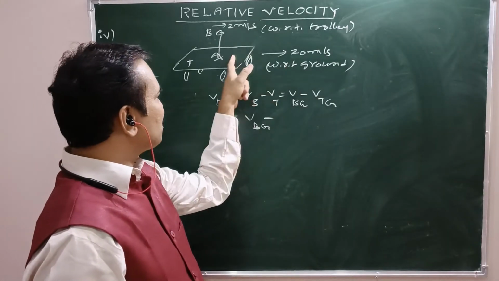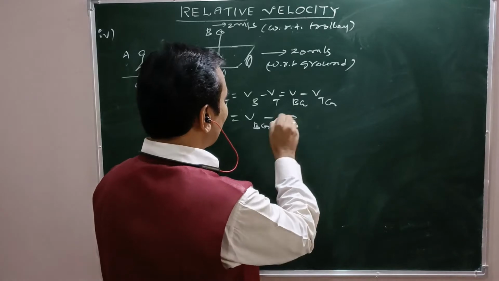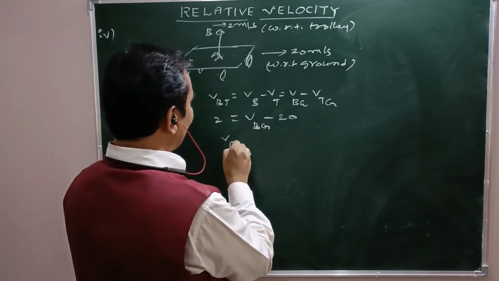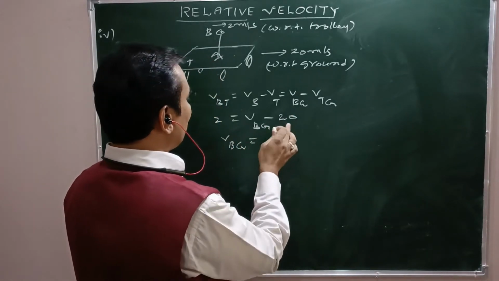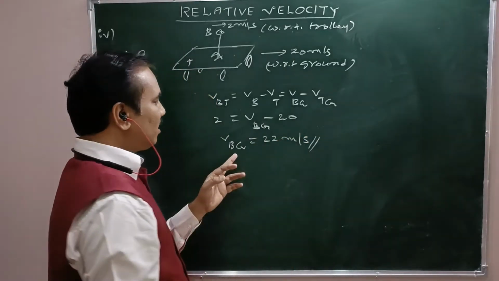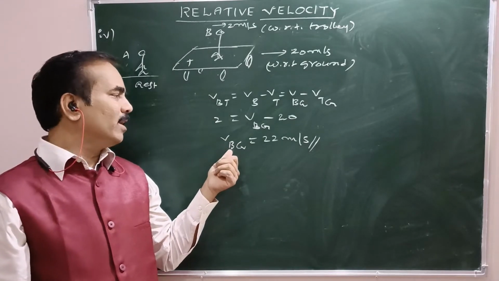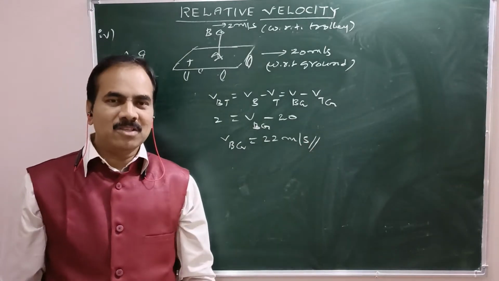What is Vtg? Velocity of the trolley with respect to the ground is 20 meters per second. So Vbg equals 20 plus 2, 22 meters per second. So this is the velocity of B with respect to the ground, that is the absolute velocity of person B with respect to the ground is 22 meters per second.